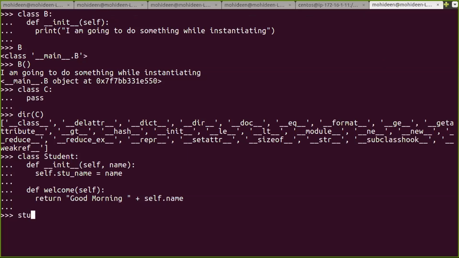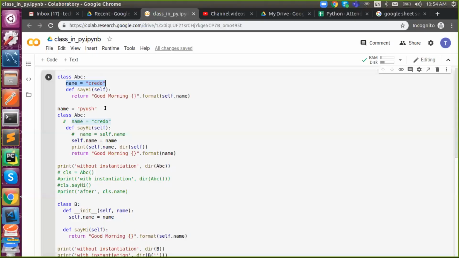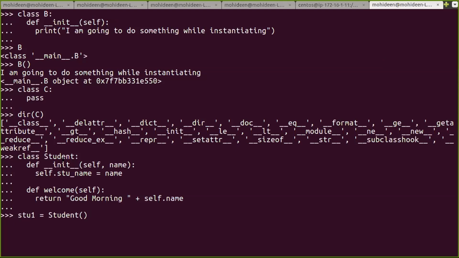So I'm going to say student1. Okay, student. In this case, if you don't have an init method, it will take the default init, which only contains self. I said while you are instantiating, this method will be triggered. Got it? So how many inputs are there in this method?